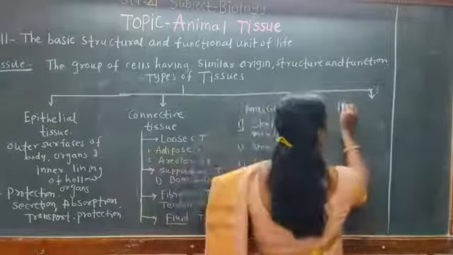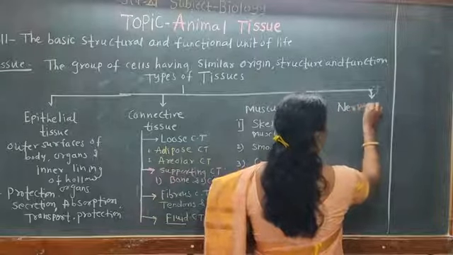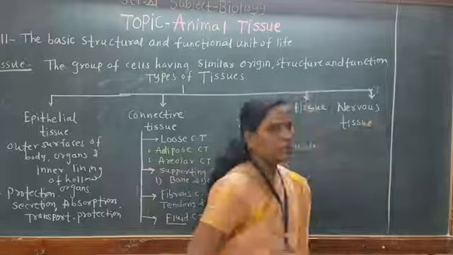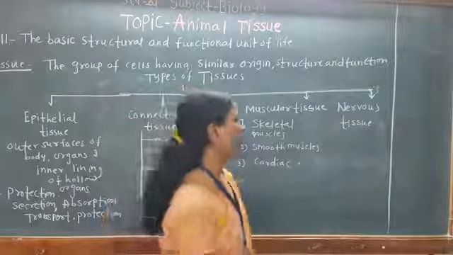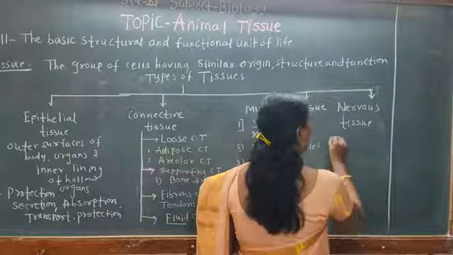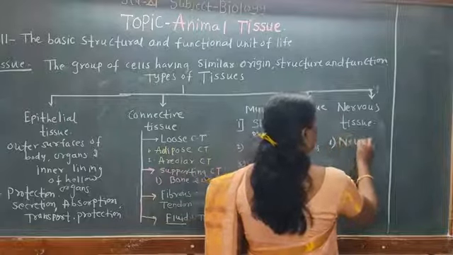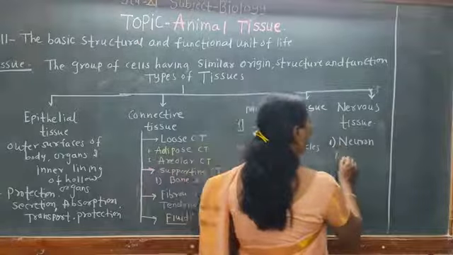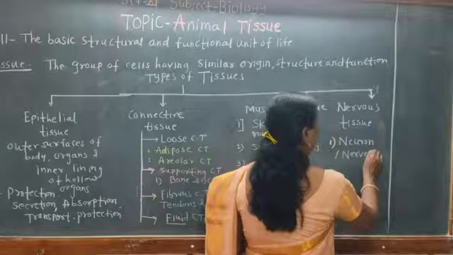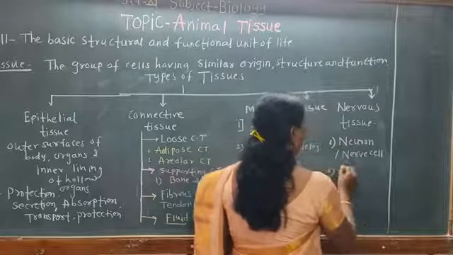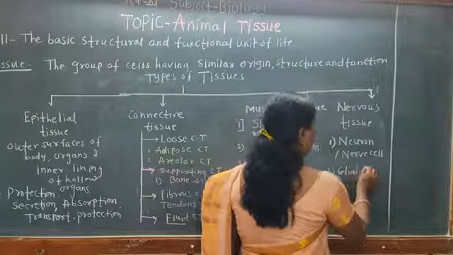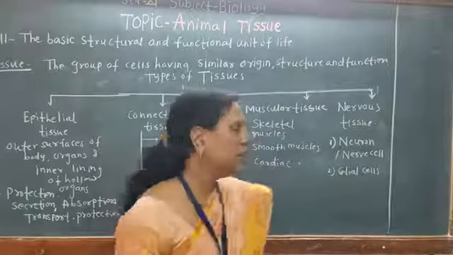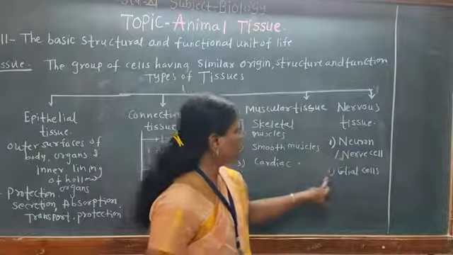And last is the nervous tissue. The last tissue is the nervous tissue. So this nervous tissue consists of mainly two types of cells. First is the basic structural and functional unit of the nervous system, that is called the nerve cell or neuron. And second is the supporting cells. They are called glial cells, also called neuroglial cells. So such are the two types of cells.